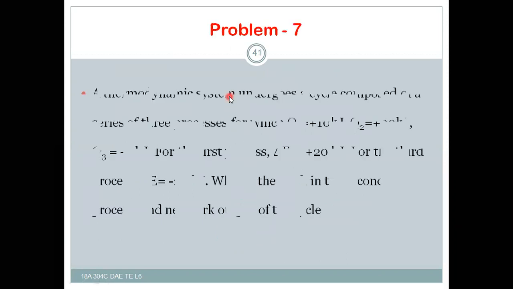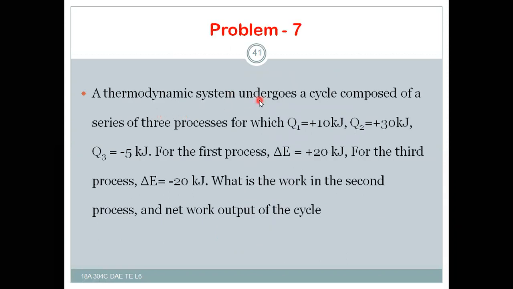And problem number 7: a thermodynamic system undergoes a cycle composed of a series of three processes. Q1 is equal to plus 10 kilojoules, Q2 is equal to plus 30 kilojoules, and Q3 is equal to minus 5 kilojoules.